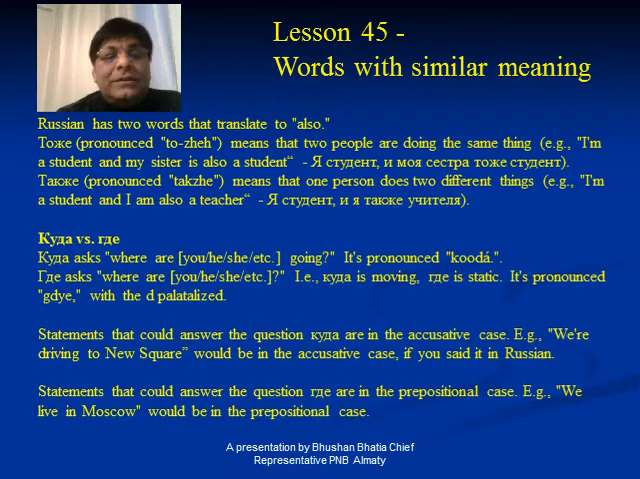Toje means that two persons are doing the same activity, and takje is used where one person is doing two different things, two different activities. So it can be used like this: "Ya student", I am a student, "i ya takje uchitel'", and I am a teacher also. So this way toje and takje are used.